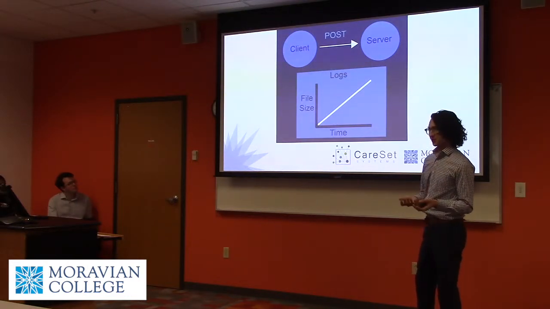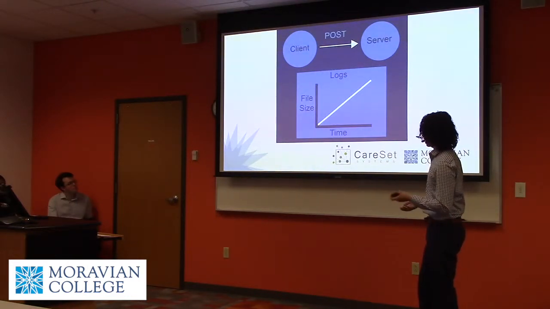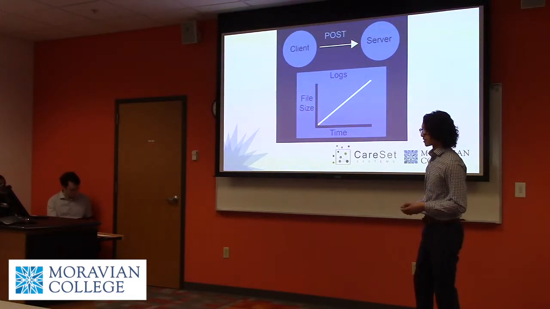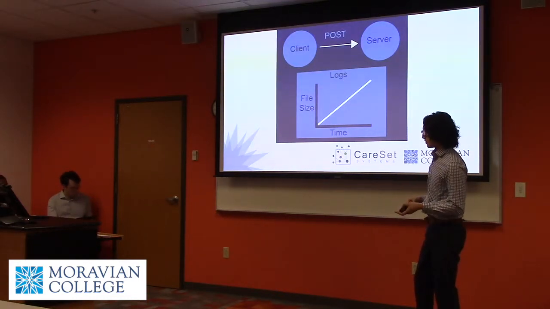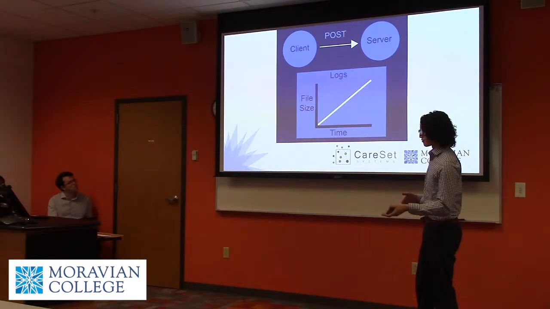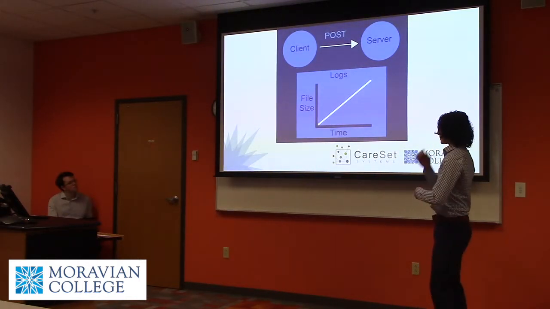This was definitely an issue because, as you would realize now, as we did earlier this semester, the compounding amount of information that you'd send back would slow down drastically the time it would take for the client to send information back to the server. For instance, this quite quickly came to the case that it would actually take longer for the client to send the logs back to the server than it actually took for the client to run 1,000 API calls against regulations.gov and send that data back to the server.